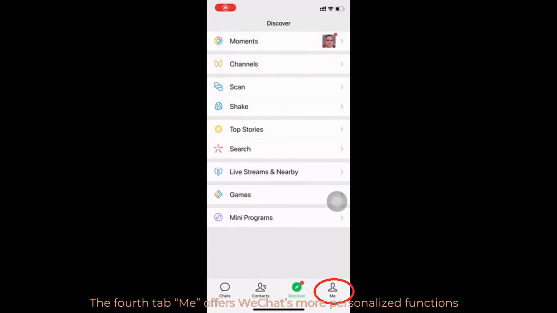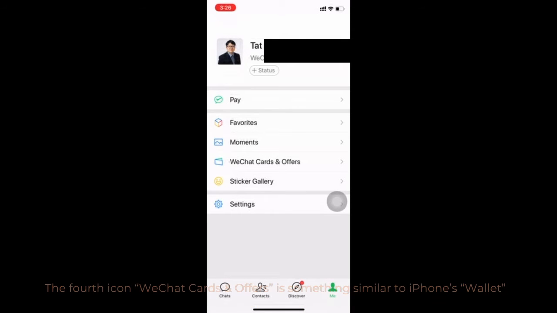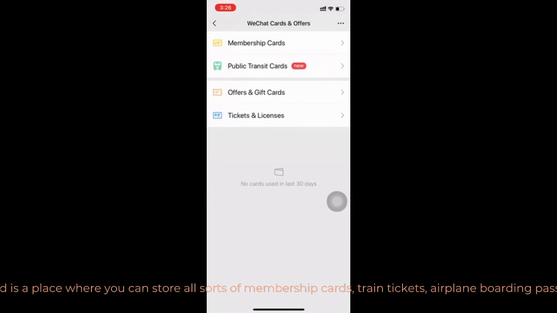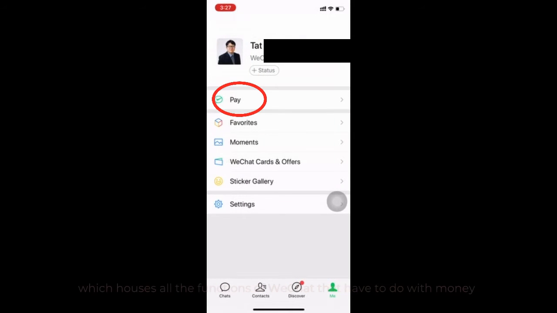The fourth tab, Me, offers WeChat's more personalized functions. The fourth icon, WeChat Cards and Offers, is something similar to iPhone's Wallet, and is a place where you can store all sorts of membership cards, train tickets, airplane boarding passes, gift cards, etc. What's more interesting though is the Pay icon, which houses all the functions of WeChat that have to do with money. Let's click in to find out more.